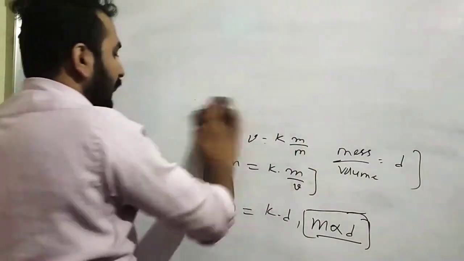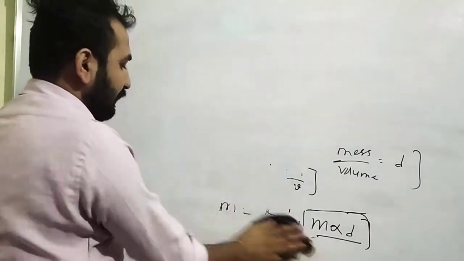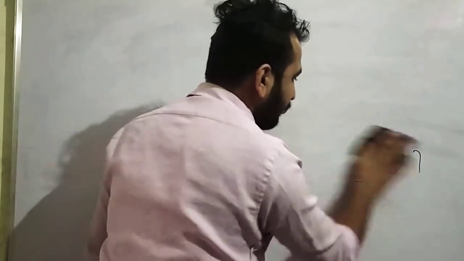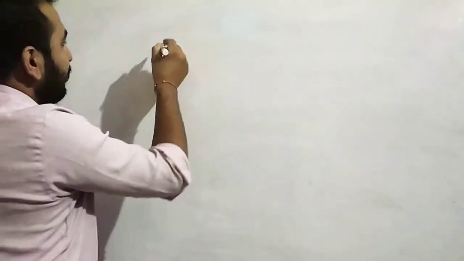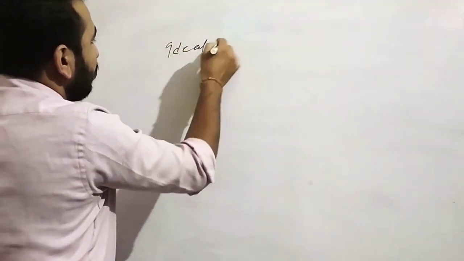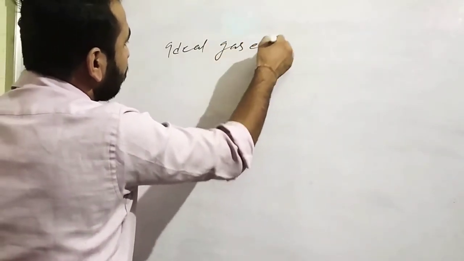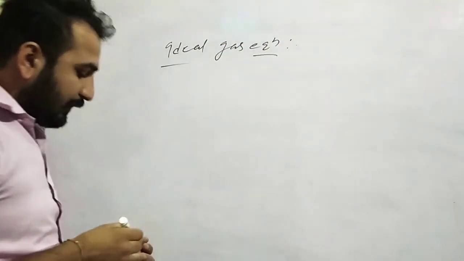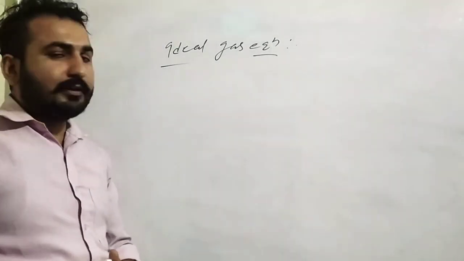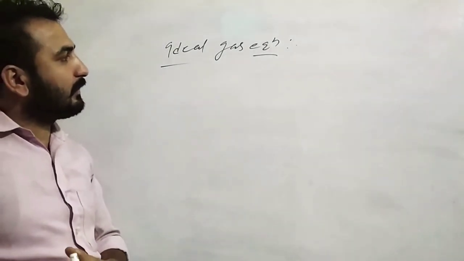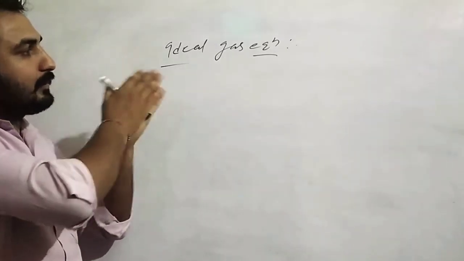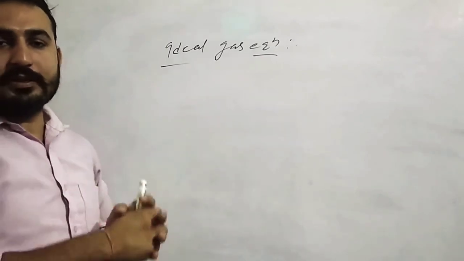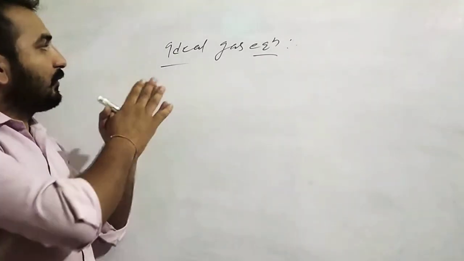The next law is called the ideal gas equation. Very interestingly, this ideal gas equation is also called the combined gas equation. That means all three laws are applicable: Boyle's law, Charles law, and your Avogadro law.